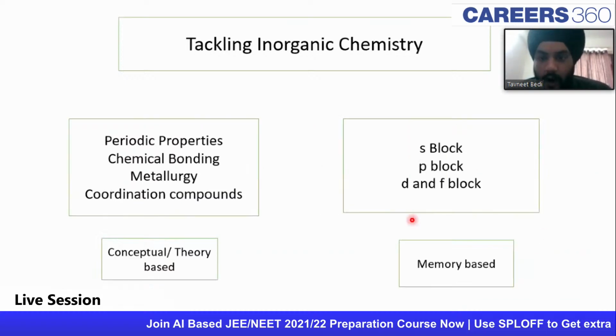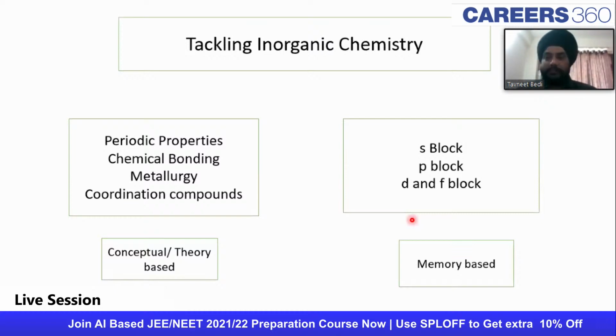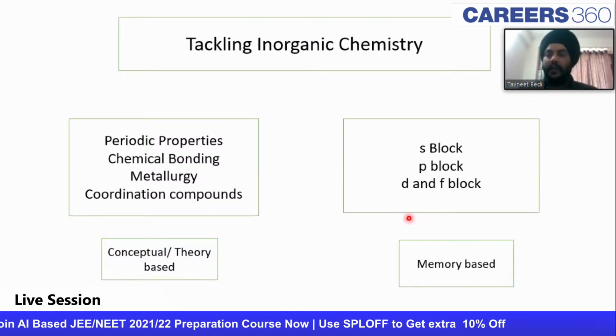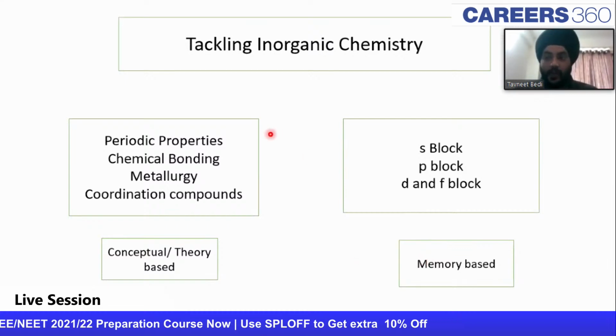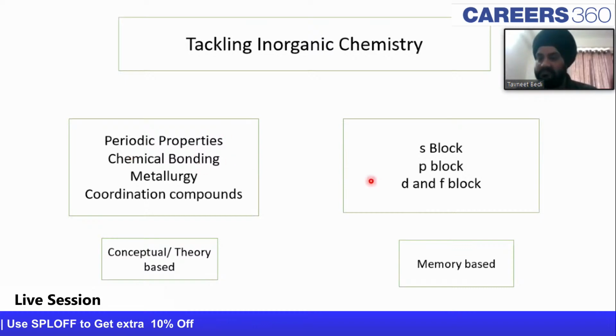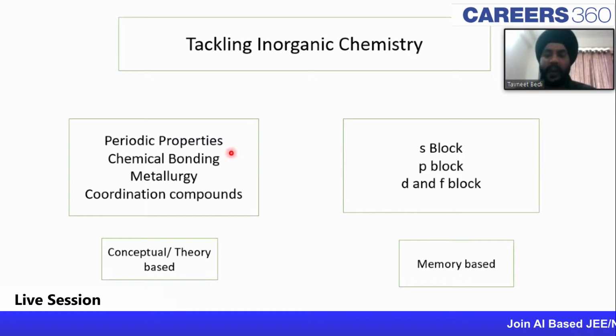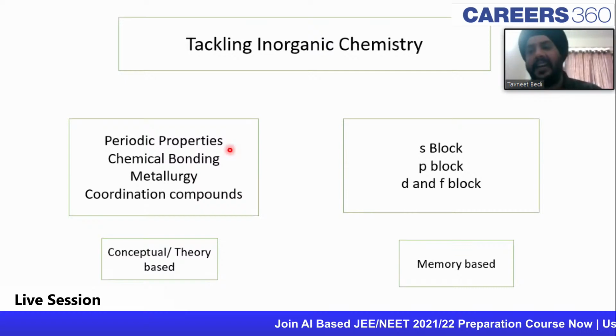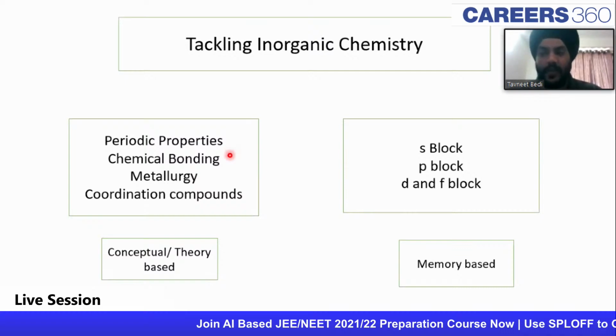Okay, let us now talk about inorganic chemistry. In inorganic chemistry also there are a lot of chapters which are very scoring. Like I've told you, periodic properties. One question will be asked. Okay, chemical bonding. Two questions based on bonding directly or indirectly. These two chapters are very easy, and also very scoring. You will be able to solve them in hardly 20 seconds. Any question on periodic properties is hardly going to take you 20 seconds to solve.